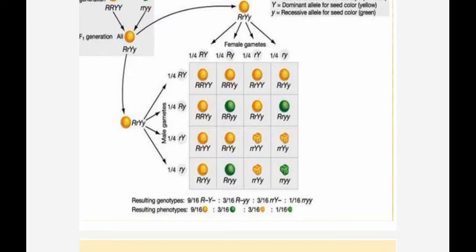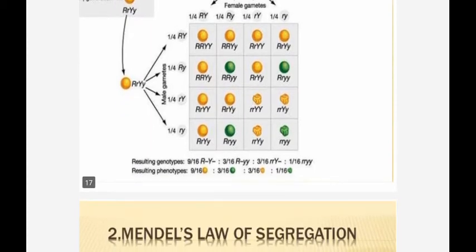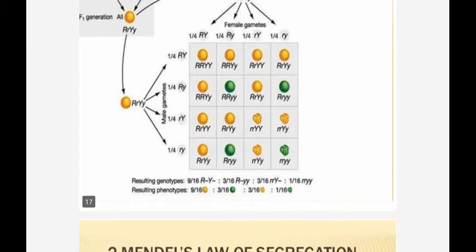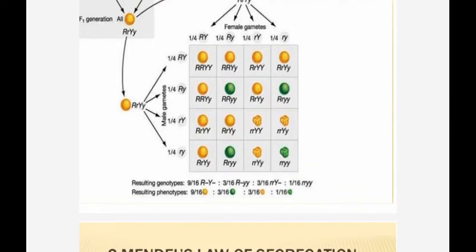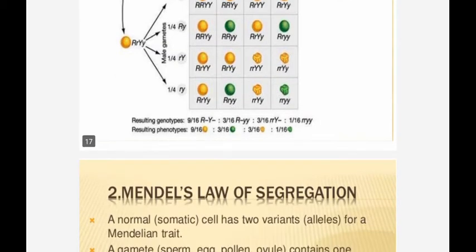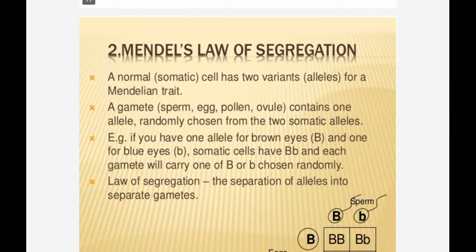So 9 are yellow and round, 3 are green and round, 3 are yellow and wrinkle, 1 is wrinkle and green. So when the dominant character is absent, then only the recessive is expressed. If the dominant is present, either in homozygous or heterozygous condition, then the dominating character is seen phenotypically. That is called the law of dominance.